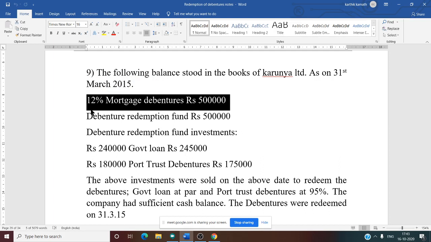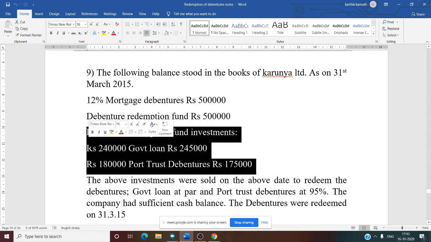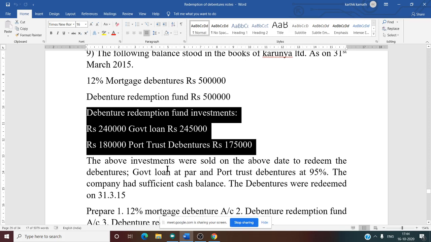That is the class of debenture. The rate of interest they should give somewhere here, for government loan and for port trust debenture also, but they have not mentioned.